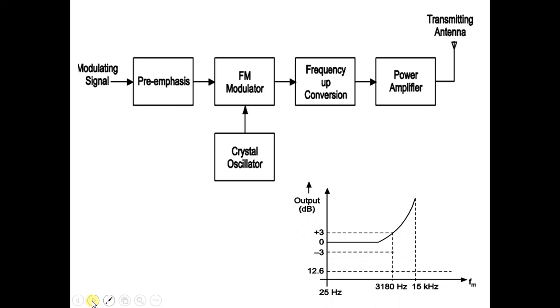This is the curve of output with respect to the modulating frequency. This shows that the 15 kilohertz signal is pre-emphasized, which is in terms of 12 dB for 50 microseconds. This is the 12.6 dB for the 50 microseconds for pre-emphasis.